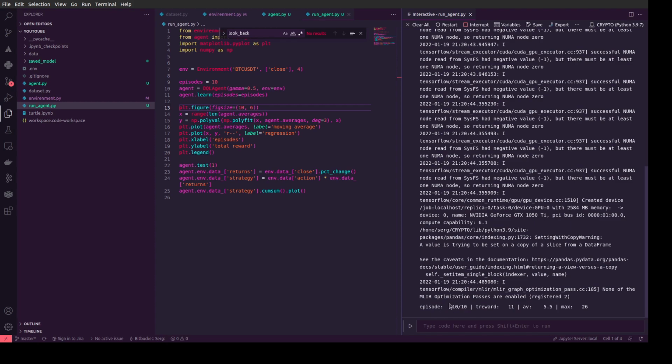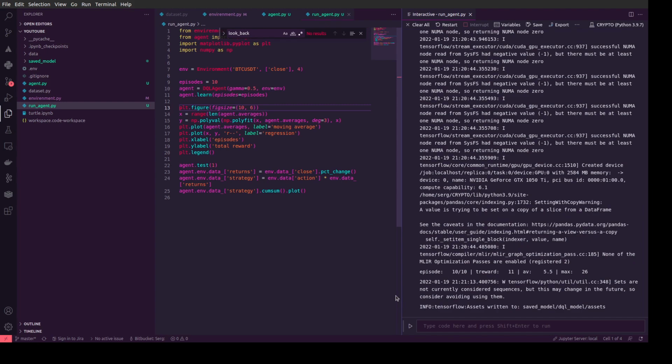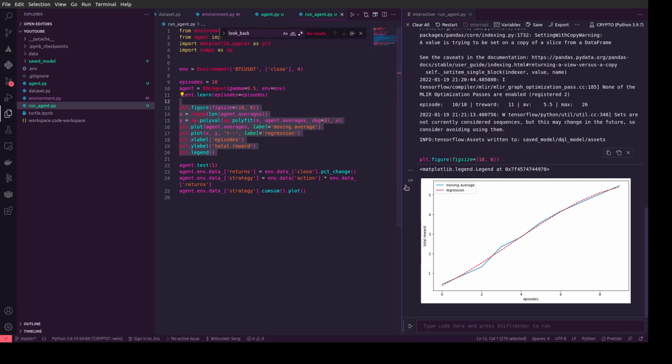I take only 10 epochs, but the most important thing you should know is that you need to understand that we increase total reward for each episode, and we should see that our reinforced learning algorithm could learn and could find some relationship.